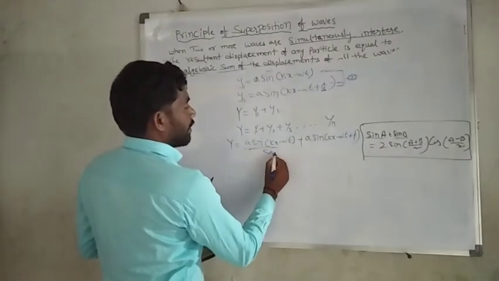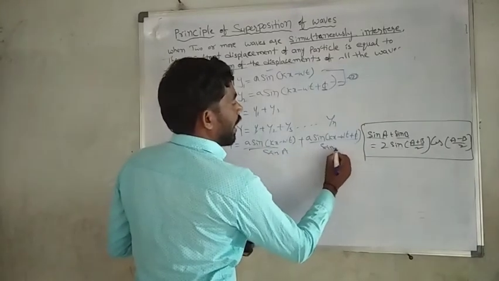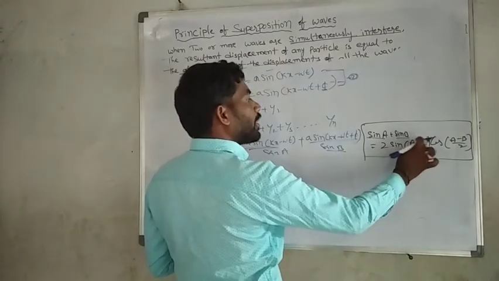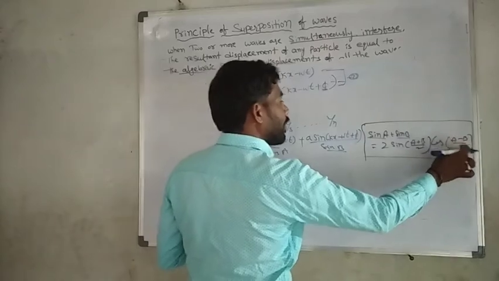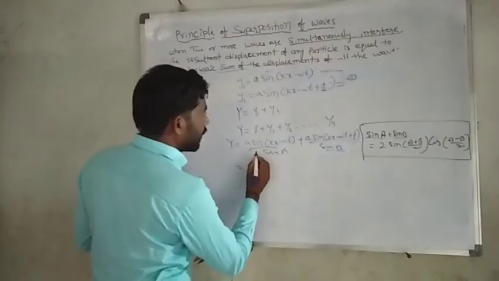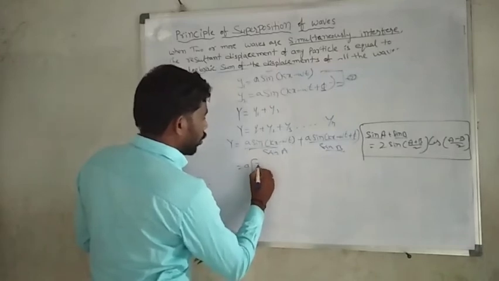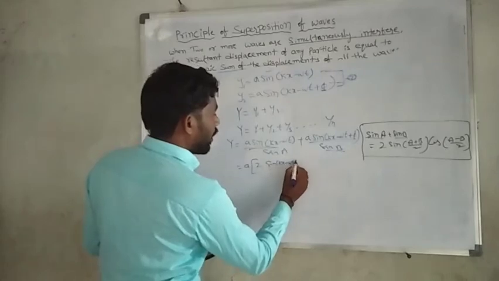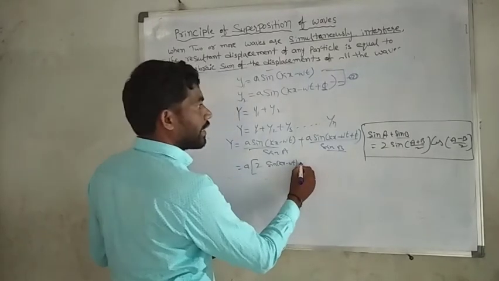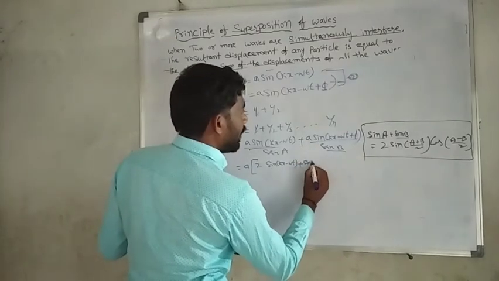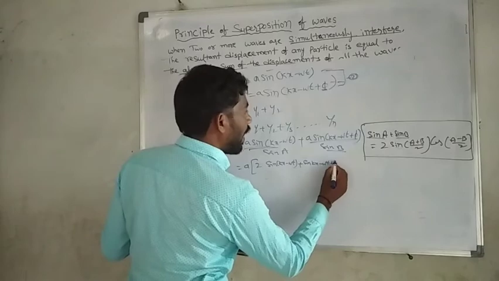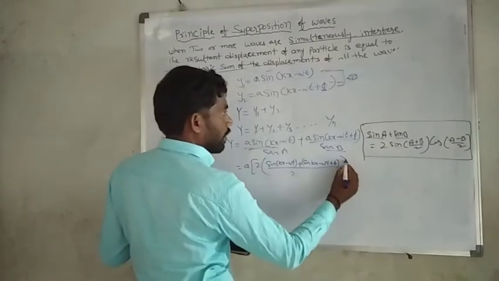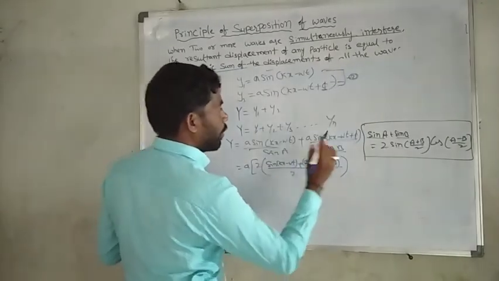In trigonometry, sin a plus sin b: this is sin a, this one is sin b. Our formula is equal to 2 sin((a plus b) by 2) into cos((a minus b) by 2). Then we take a as common: 2 sin of ((kx minus omega t) plus (kx minus omega t plus phi)) by 2, sin((a plus b) by 2).